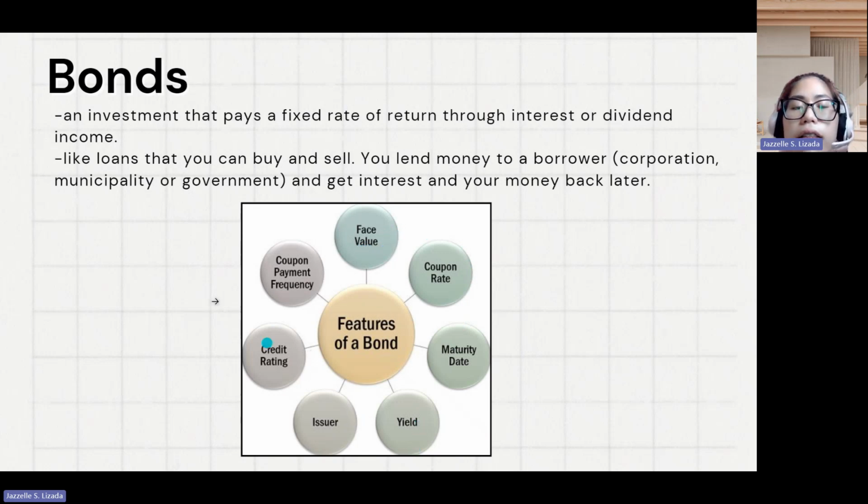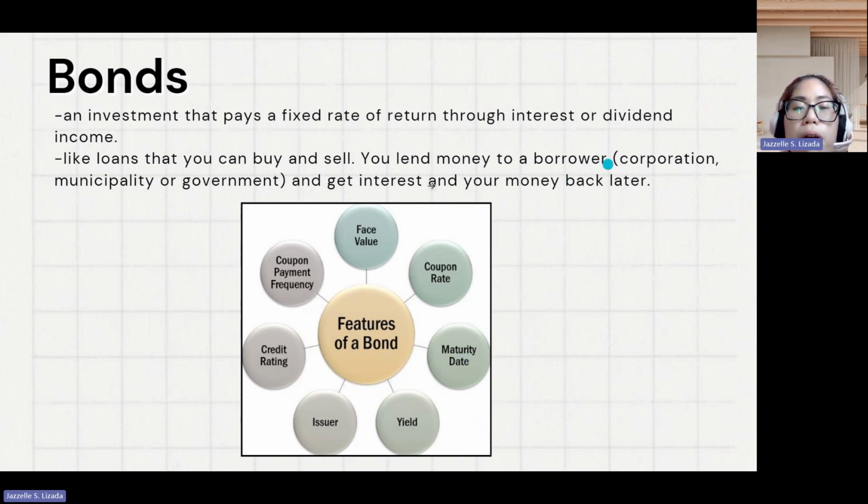Then credit rating, this is the measurement of the issuer's creditworthiness. The highest credit rating is AAA, which indicates extremely low risk of default, and the lowest credit rating is C, either triple C, double C, or C, which is very speculative, indicating very high risk of default.